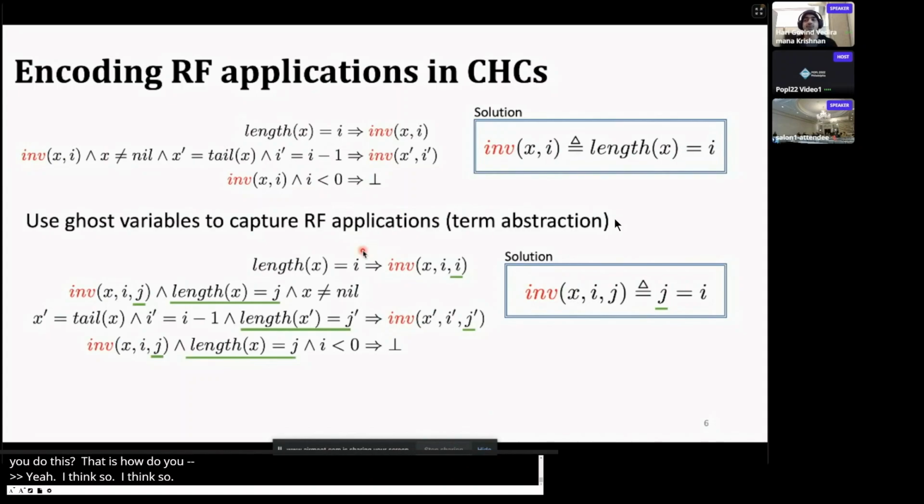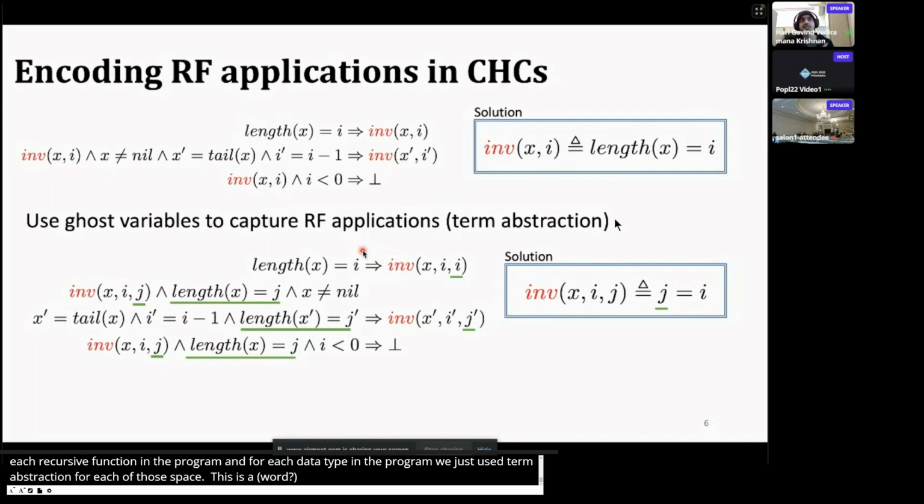Okay, so in the evaluation, we did this completely automatically. That is, for each recursive function in the program and for each algebraic data type in the program, we just used term abstraction for each of those pairs. This is a greedy approach and is quite unnecessary.